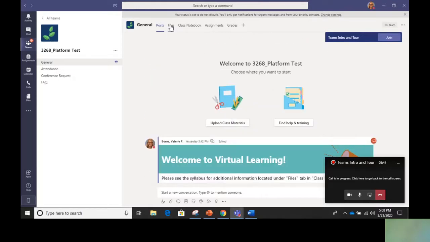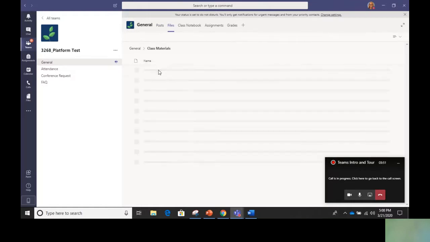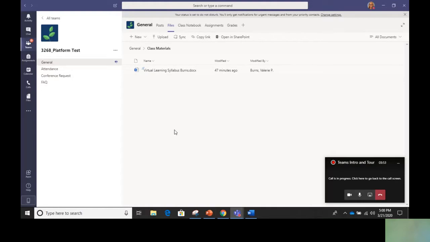The next important thing here is files. So when I click on that, I have this area for class materials. Class materials are just things that I upload that are important for you to be looking at. So here I have the syllabus uploaded, and go ahead and take a look at that when you have a chance. It's just the new syllabus for this virtual learning. Next thing here, as I said, we're skipping class notebook. We won't be using that.